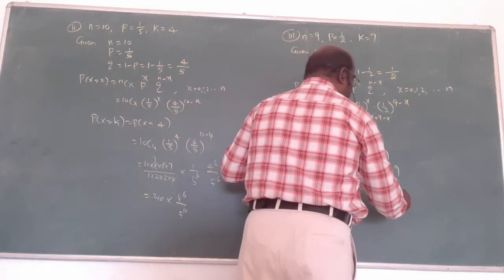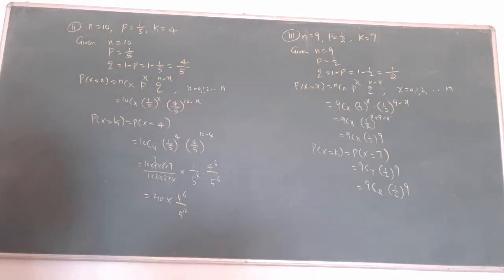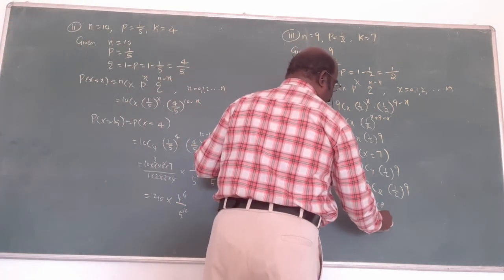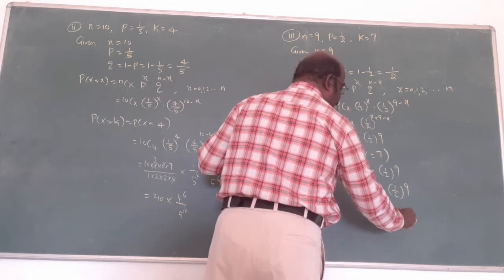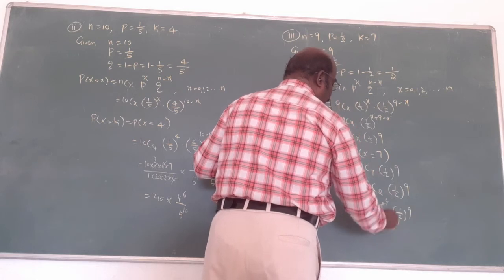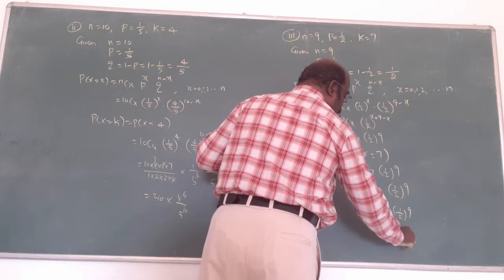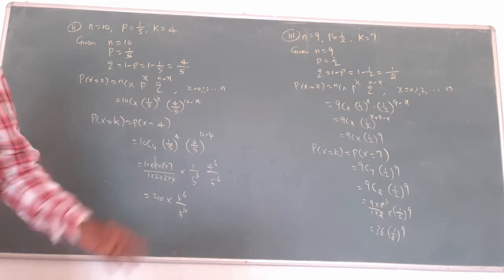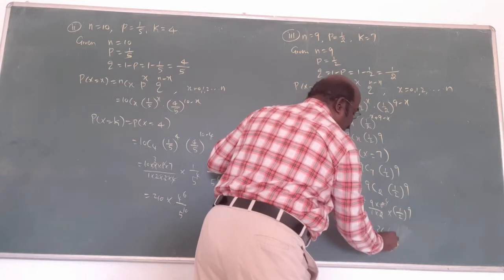Into 1 by 2 power 9. But 9C2, what is the formula? 9 into 8 by 1 into 2. The answer is 36 into 1 by 2 whole power 9. The 1 power 9 is again 1 power 9, and this time the denominator is 2 power 9. That's all. This is the answer.